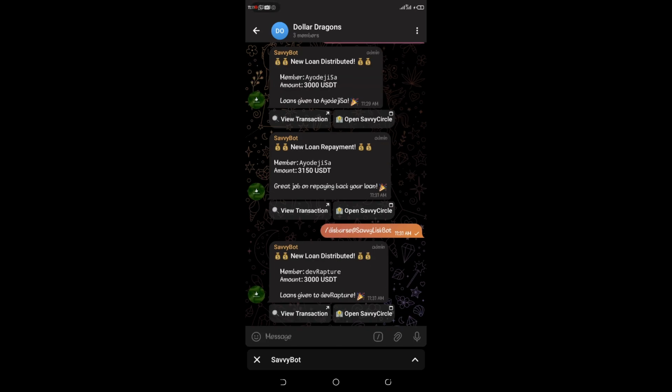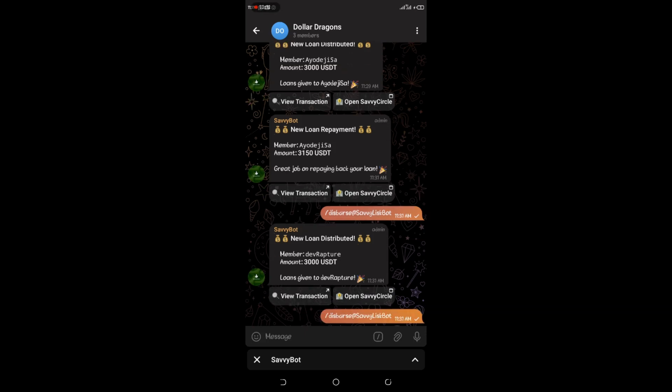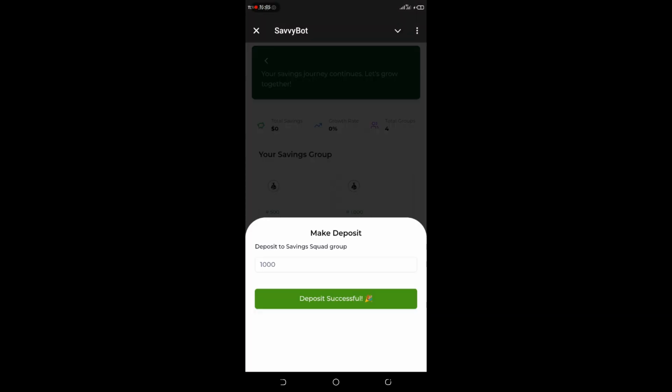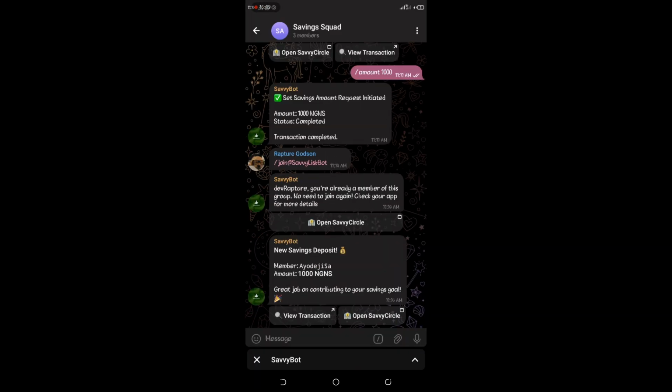Now we can see this nice message saying new loan distributed, Rapture, amount 3,000. Notice Rapture hasn't repaid. If I try using the disburse loan again, you can see the transaction reverted, because Rapture needs to repay before anybody gets a new loan. Thank you very much. Okay, deposit successful. So when I check the app back,